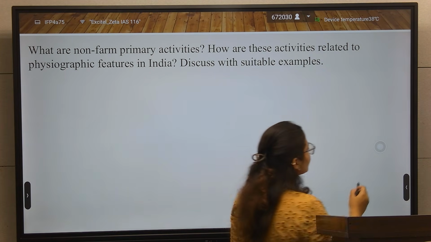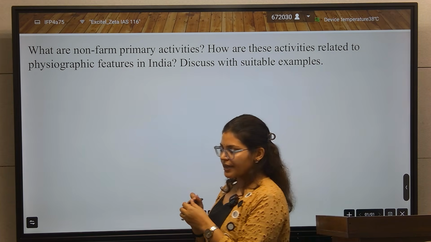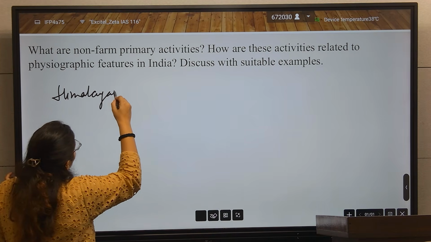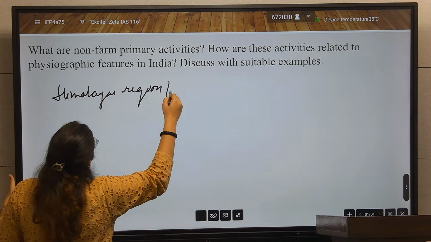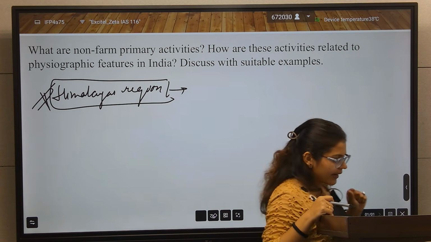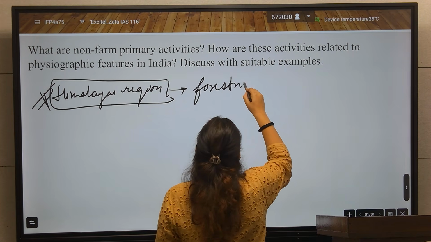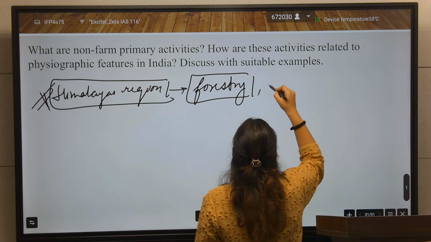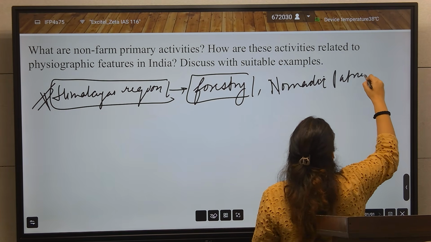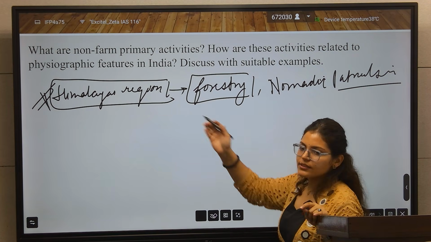In the body part, you will connect the physiographic features of India with the non-farm primary activity. So first, the Himalayan region. You know the major activities in the Himalayan region: forestry and nomadic pastoralism. These are the two activities that happen in the Himalayan region.